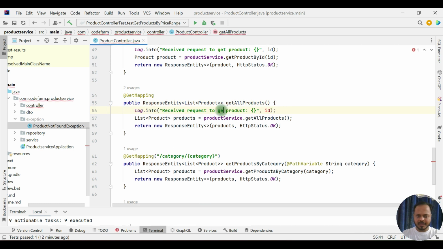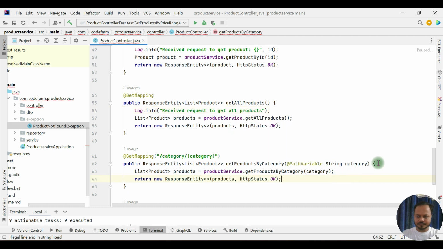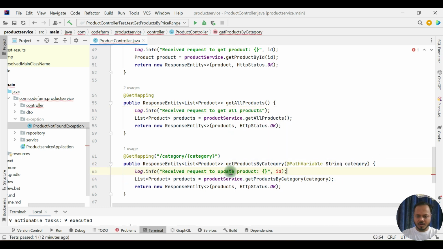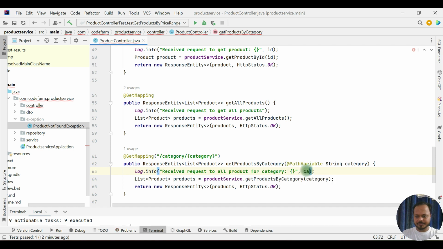Received request to get all products. There is no variable. All products for category.